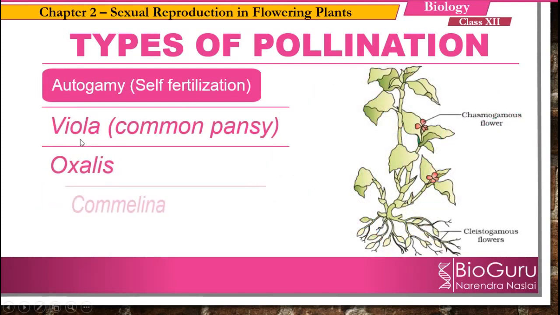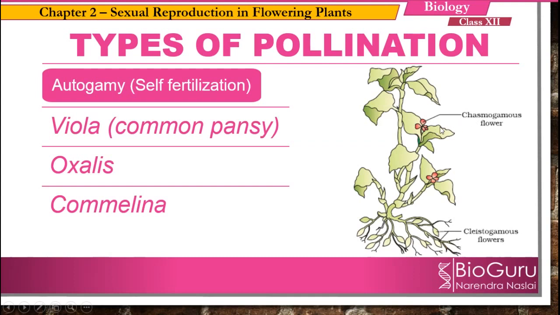The plants like viola, which is also known as common pansy, and oxalis and commelina, produce two types of flowers, namely chasmogamous flower and clistogamous flower. In case of chasmogamous flower, the flowers remain open and they expose anther as well as the stigma. So they favor cross pollination, right?